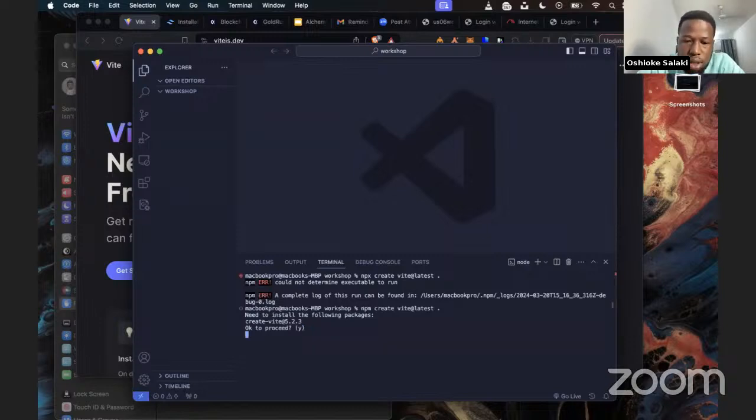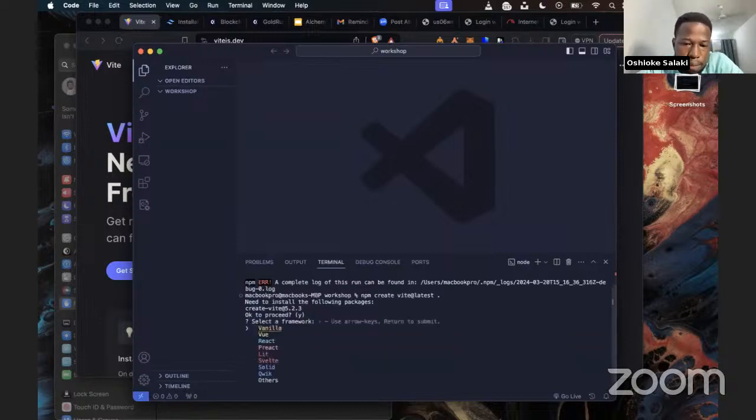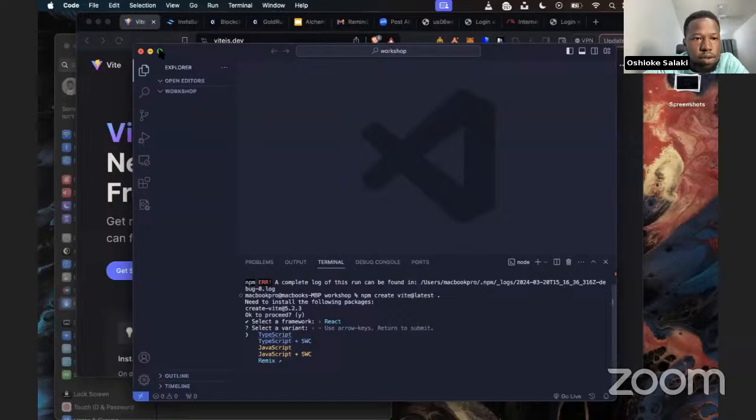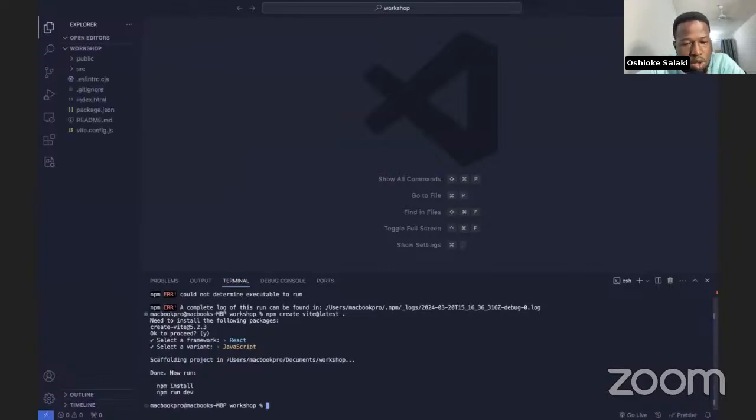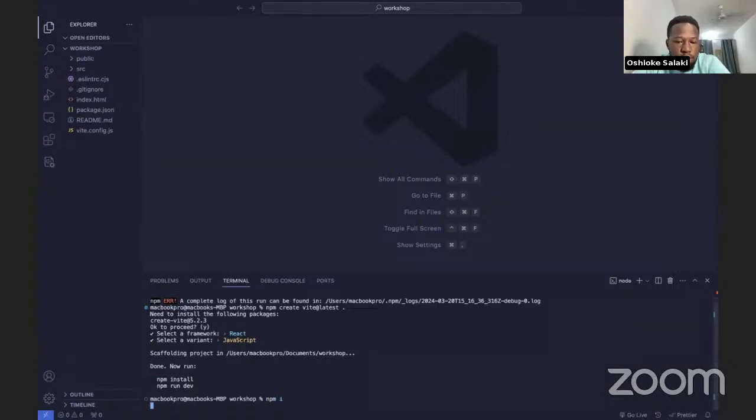Enter. You can see we are supposed to select a framework, so we are going to be selecting React. I don't know if you guys can see my screen. Then select JavaScript. You can see on our left-hand side that all our necessary files and folders have been created. The next thing we're going to do is npm install to install our dependencies and node modules. That will take a while.